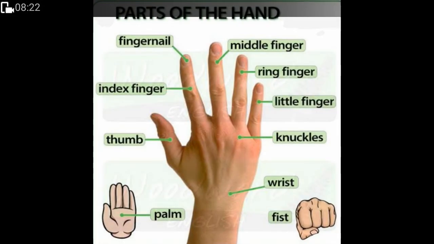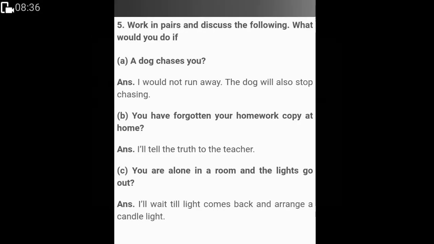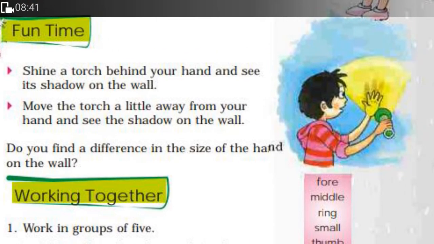Now, there is another activity. Shine a torch behind your hand and see its shadow on the wall. We can see in the textbook on page number 45, look at this boy. He has lit a torch and has put his hand on there. Move the torch a little away from your hand and see the shadow on the wall. Now, when the torch is closer to your hand, you could not see the full shadow of your hand, right? But when it is a little far, we see the whole hand.